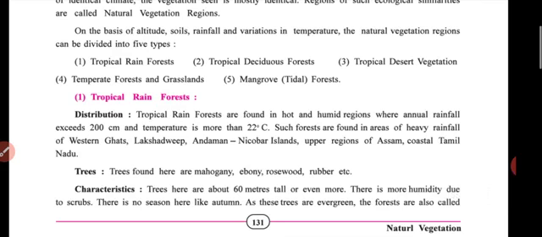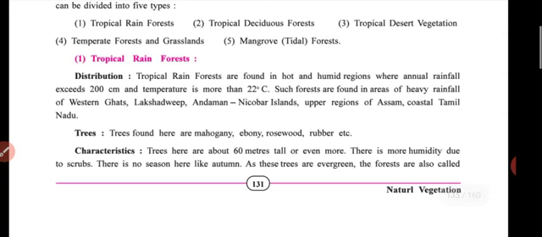On the basis of altitude, soil, rainfall, and variation in temperature, the natural vegetation regions can be divided into five types: tropical rainforest, tropical deciduous forest, tropical desert vegetation, temperate forest and grassland, and mangrove forest.